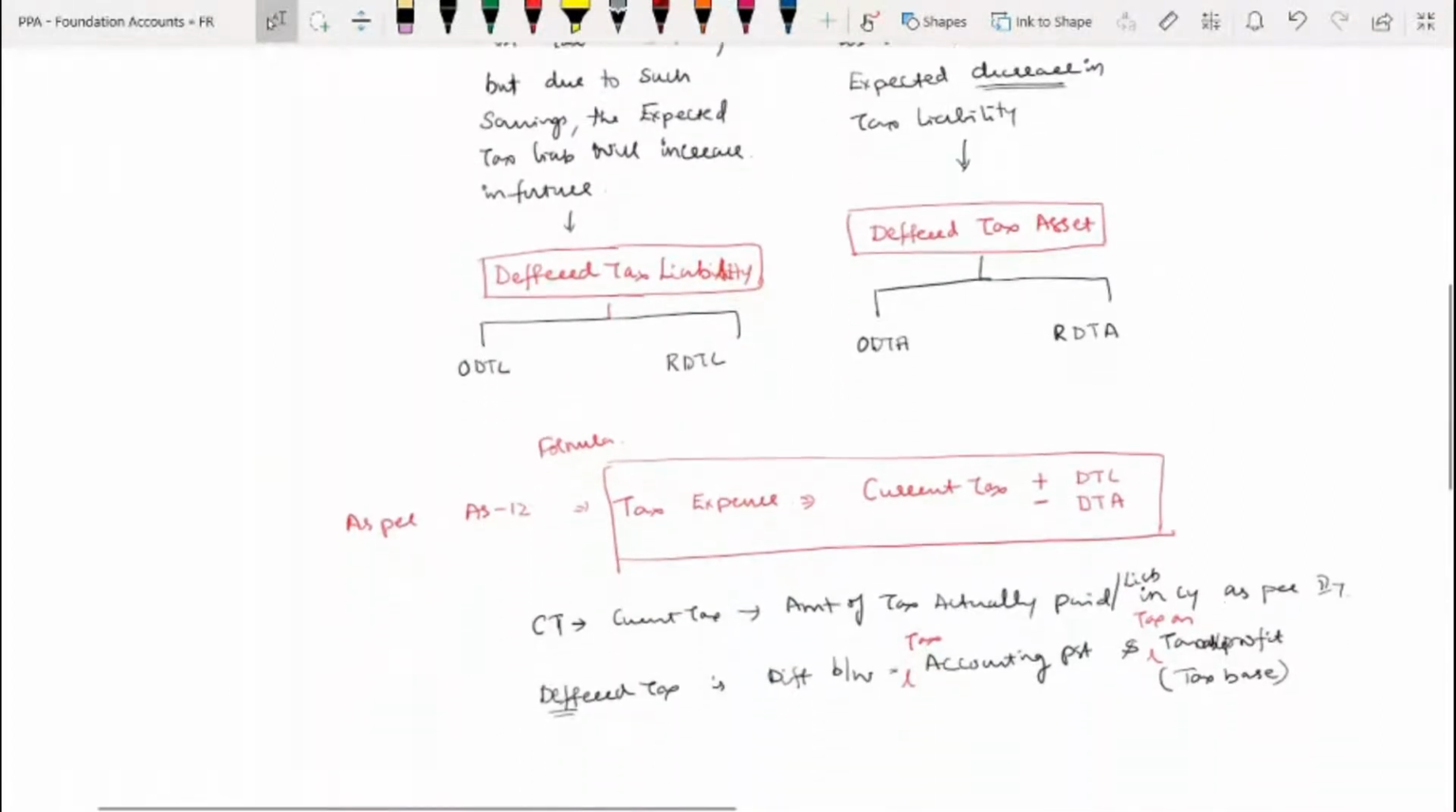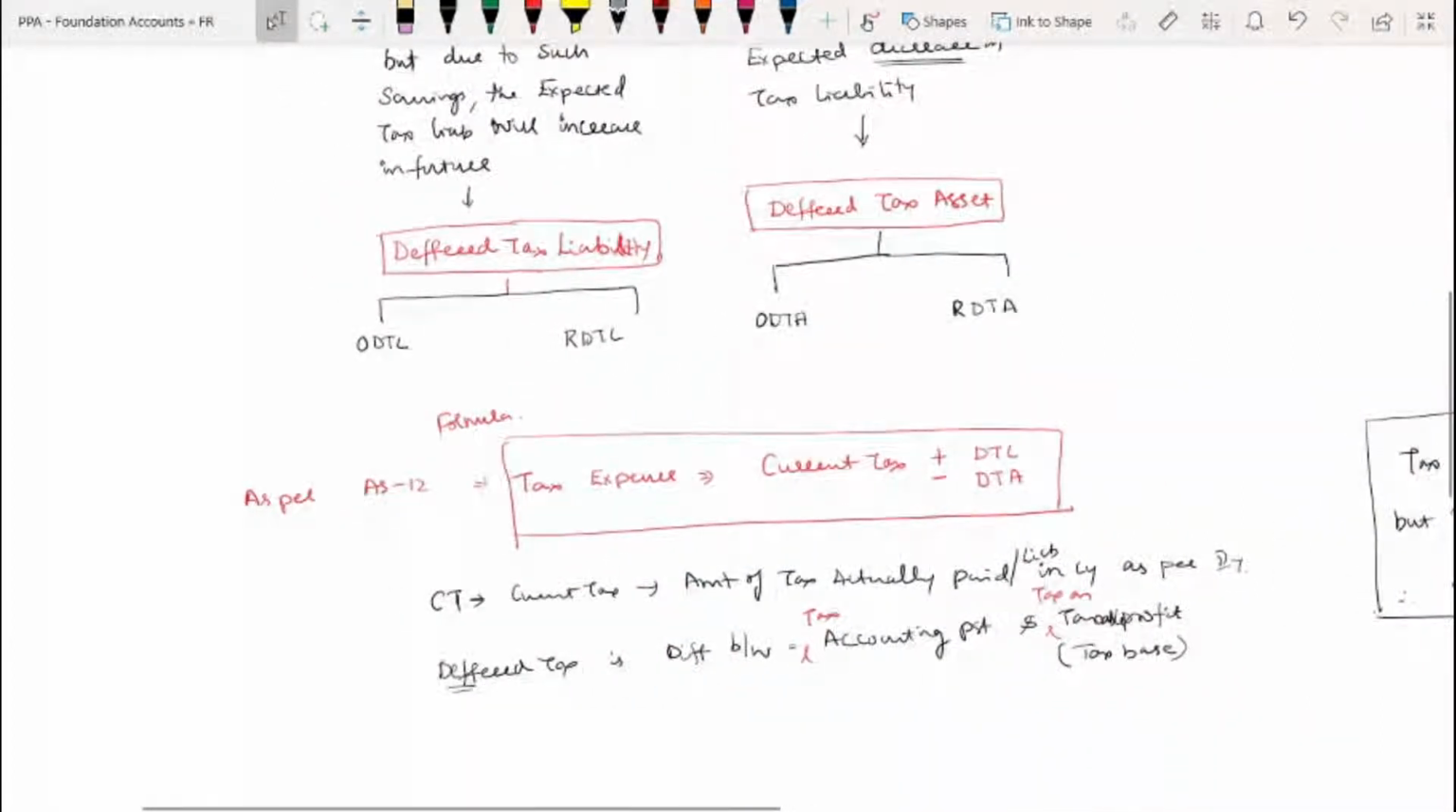Now, as per Ind AS 12, the formula. It is tax expense, not provision for tax. That is the mistake. All these years you were passing the entry as provision for tax. But as per Ind AS, if it is applicable to a corporate, don't pass it as a provision for tax. Call this a tax expense. Understanding that? We will not pass the entry as provision for tax. We will pass the entry as a tax expense itself.